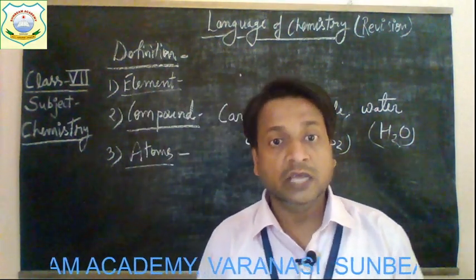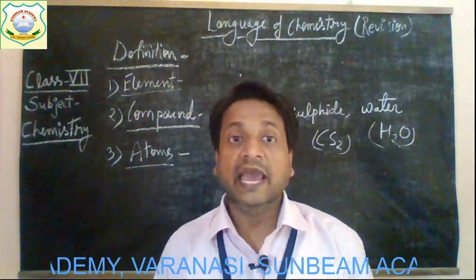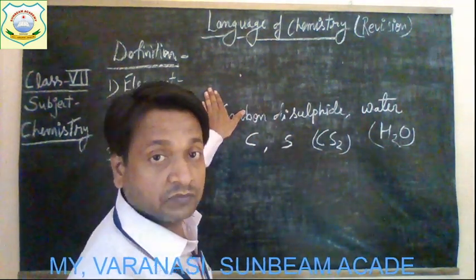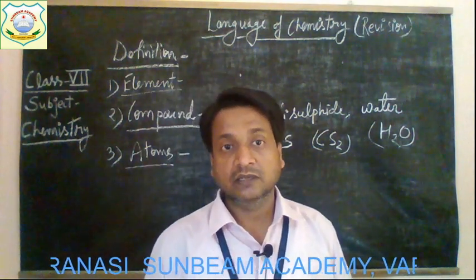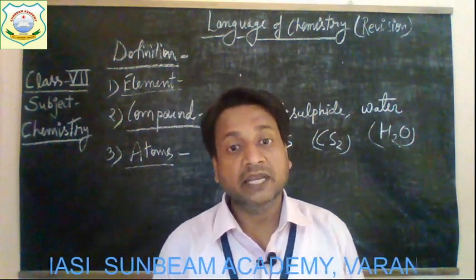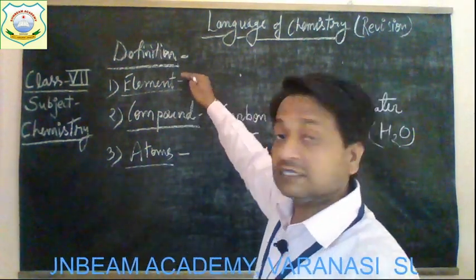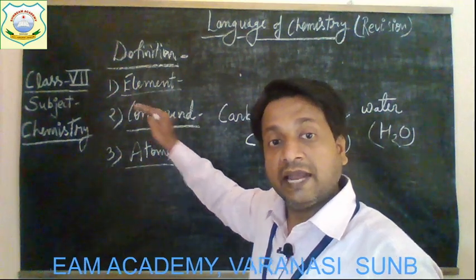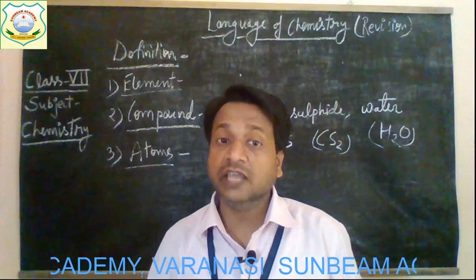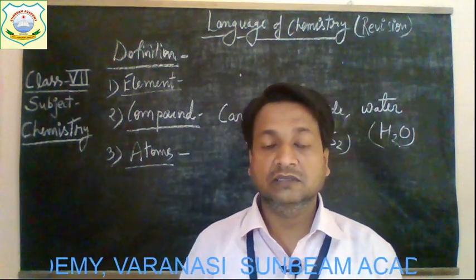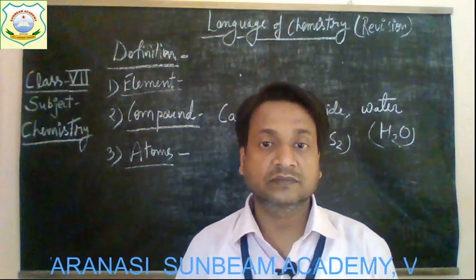atoms. The atoms are the smallest particles of an element. As elements are the simplest forms of matter, atoms are the smallest particles of an element. Children, please make clear the differences between these terms. Elements are the simplest form of matter and atoms are the smallest particles of an element which can take part in chemical change. Such smallest particles are termed as atoms.